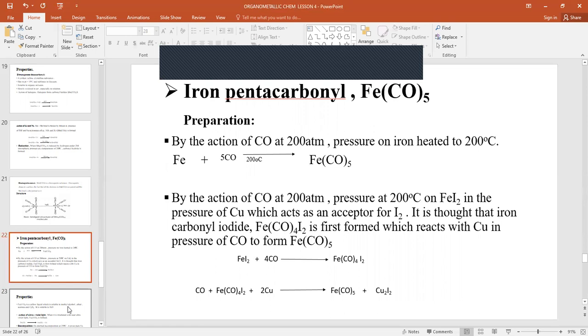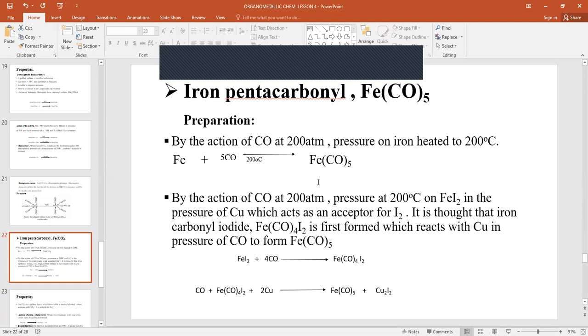Preparation. It is prepared by the action of carbon monoxide at 200 atmospheric pressure on iron heated to 200 degrees Celsius. So iron plus carbon monoxide heated to 200 degrees Celsius at 200 atmospheric pressure results in the formation of iron pentacarbonyl. It can also be prepared by the action of carbon monoxide at 200 atmospheric pressure and 200 degrees Celsius on iron iodide in the presence of copper, which acts as an acceptor for iodine.